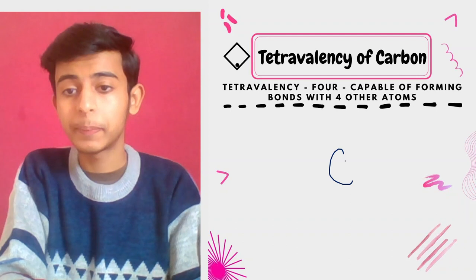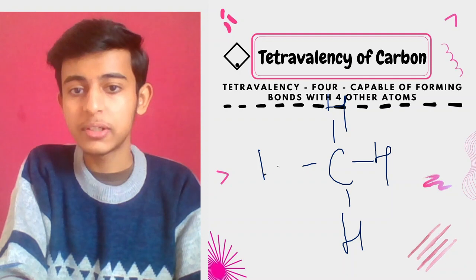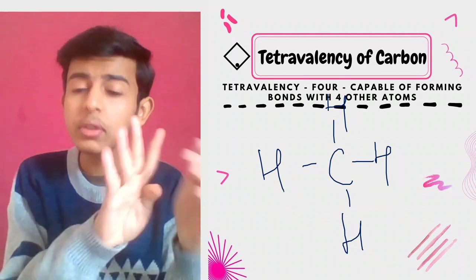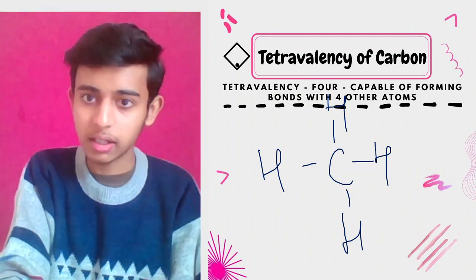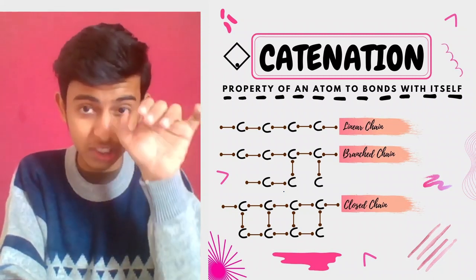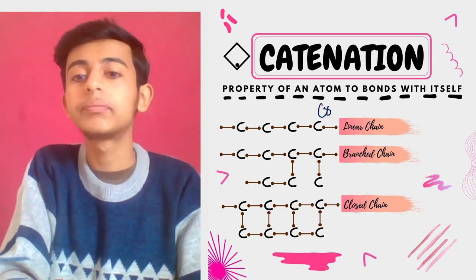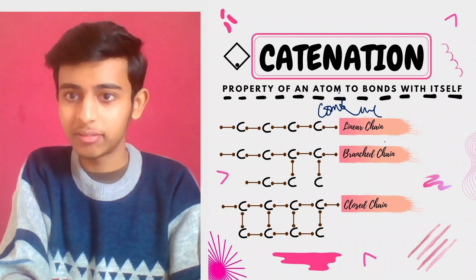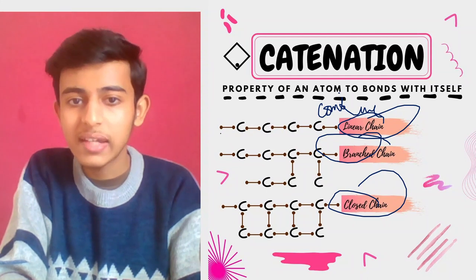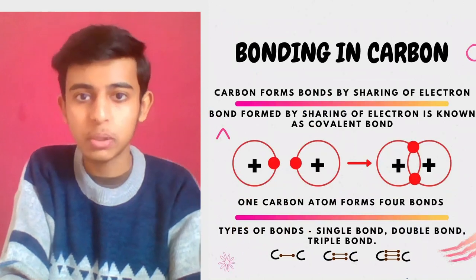Like we talked about methane. Carbon shares its electrons with 4 individual hydrogen atoms, and those 4 hydrogen atoms share their electrons with carbon. In this way, their octet and duplet get completed. Now, talking about catenation. What is catenation? The property of an atom to bond or combine with itself. This is the linear chain, this is the branched, and this is the closed. So in this way, any kind of chain or branch can be formed by carbon. That is the special property.